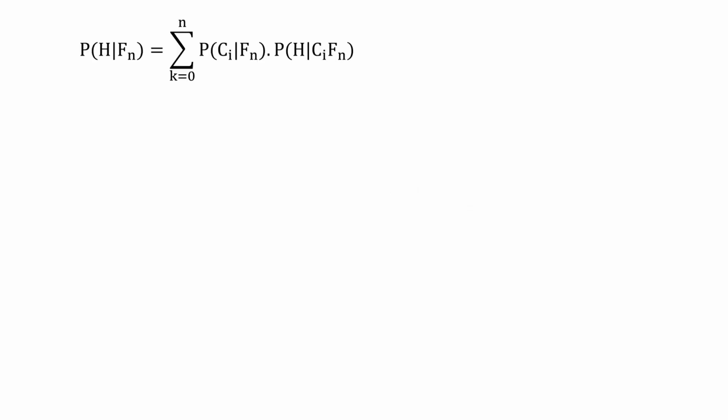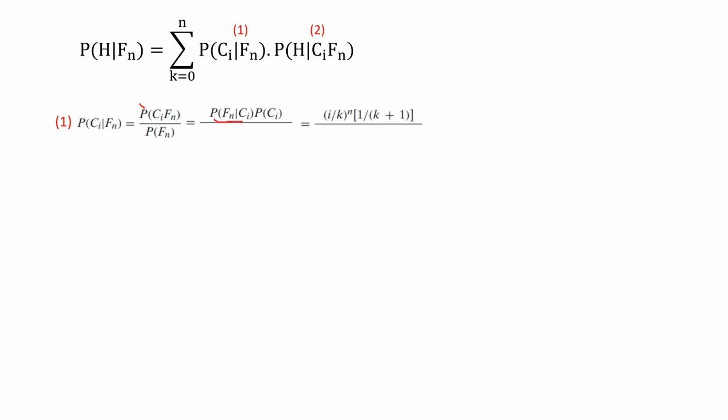Now let's calculate each part of this equation. For the first one, this is the conditional probability that we have learned in class. Now for the upper part, this is also a conditional probability: P of Ci and Fn will be equal to P of Fn given Ci multiplied by P of Ci.